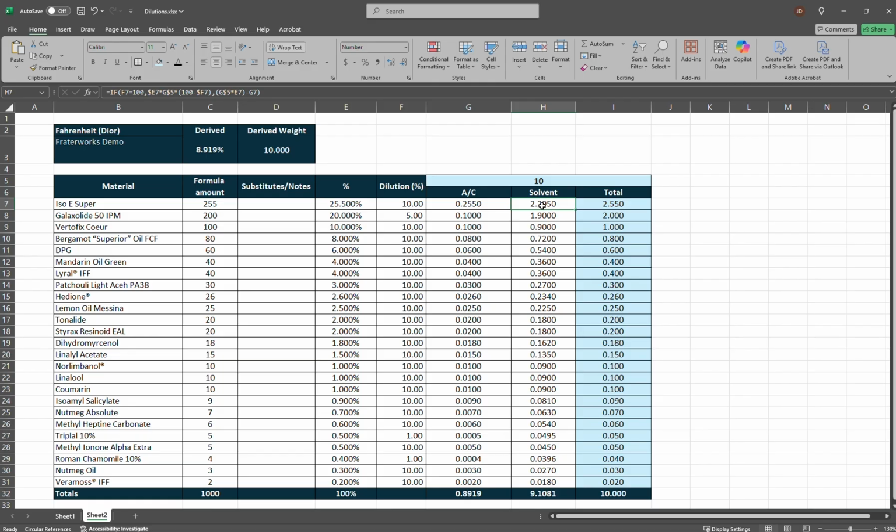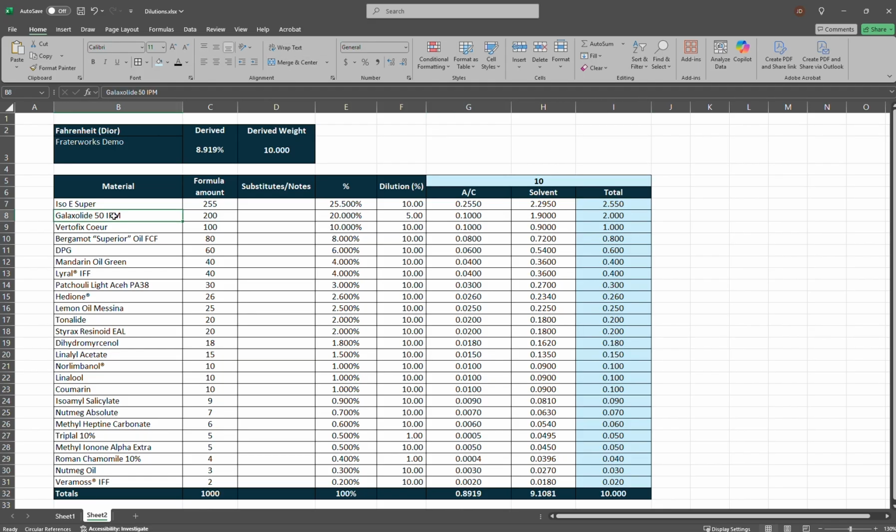I tend to use ethanol or perfumer's alcohol with all my dilutions, for a total of 2.55 grams. So my Iso E Super is diluted at 10%. I would add 2.55 grams of Iso E Super to come up with a 10-gram formula.